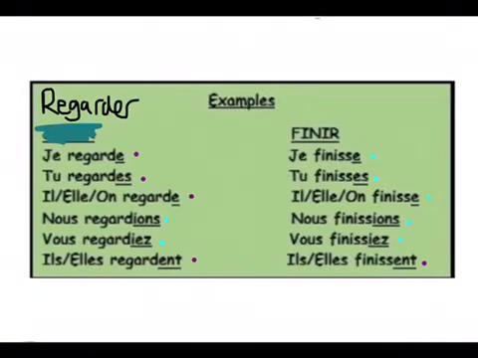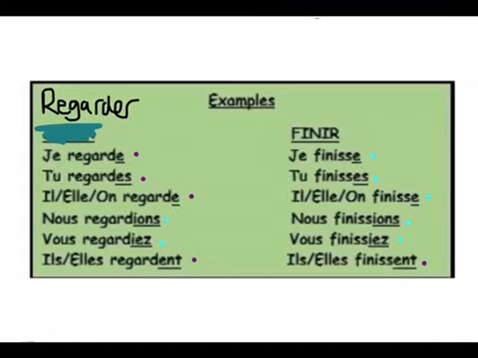Here are some examples of verbs in French in the subjunctive. So we've got regarder and finir. The purple dots indicate where the verb actually looks identical to how it normally would in the present tense. So the normal present tense version and the subjunctive version look absolutely identical. For example, je regarde, tu regardes, il regarde, and the ils, elles finissent.